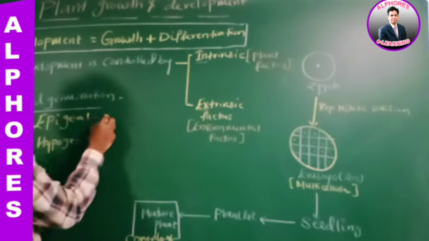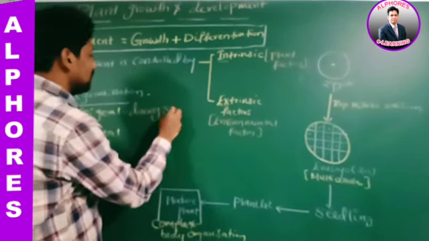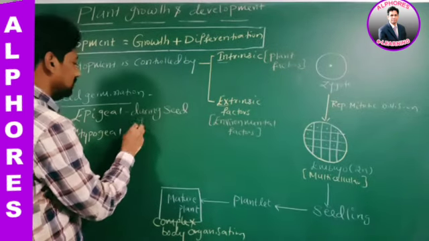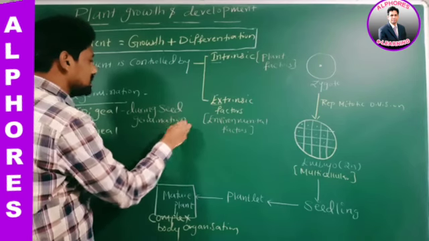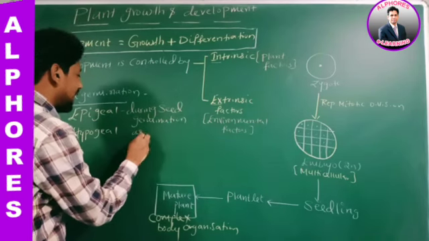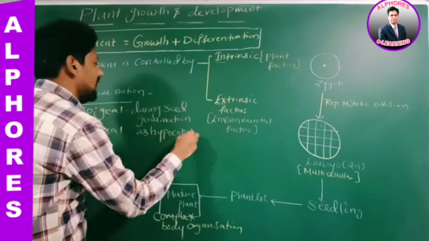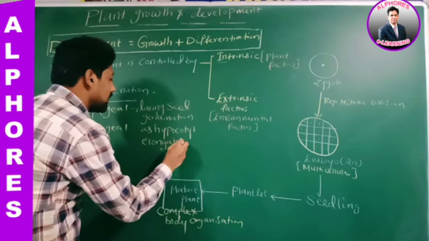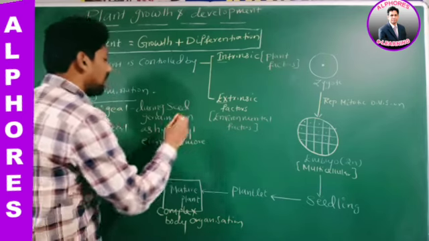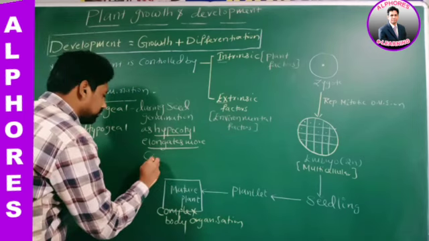Therefore, during seed germination, the hypocotyl elongates more. What elongated more? Hypocotyl elongates more.